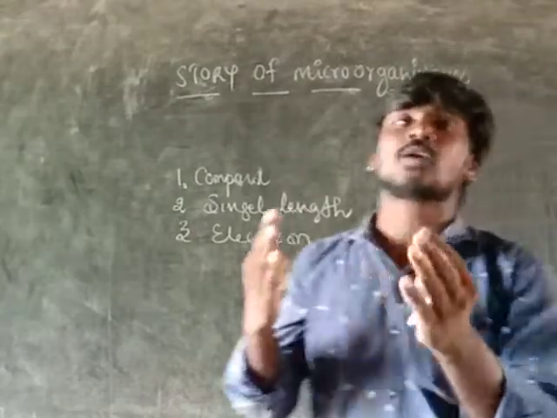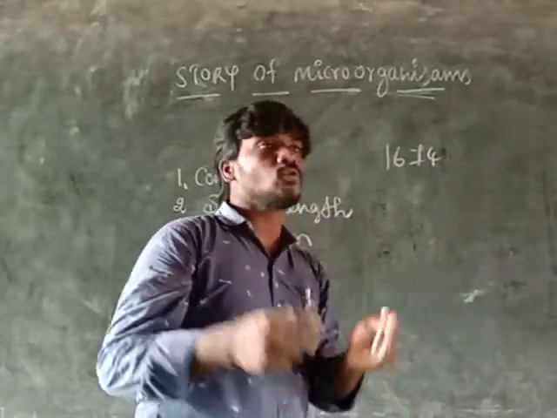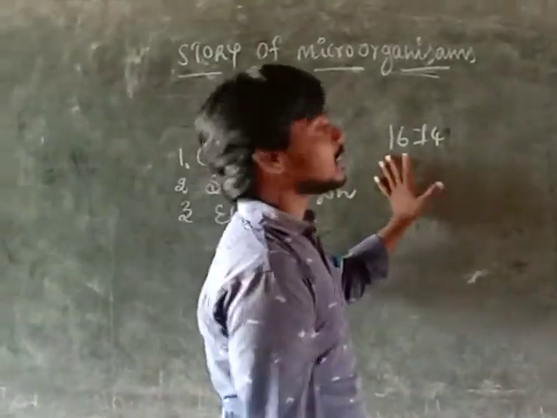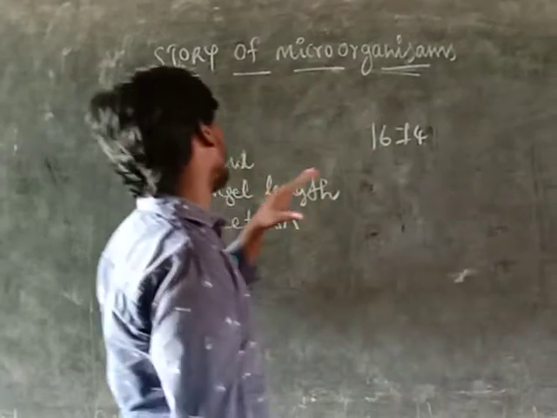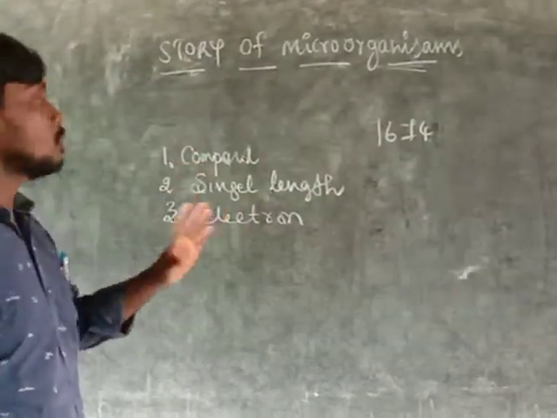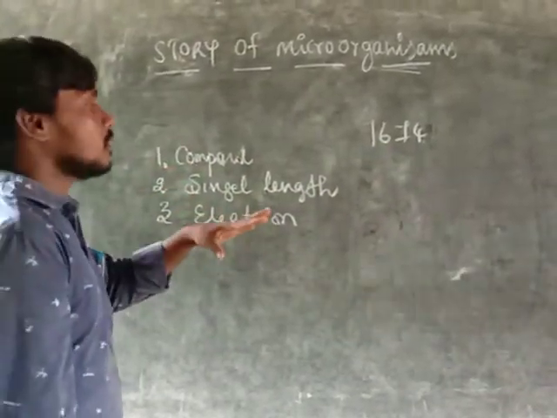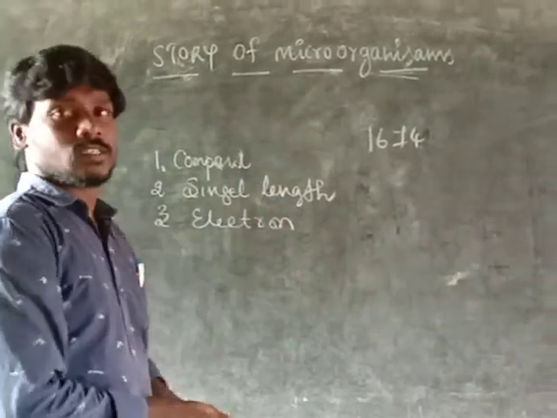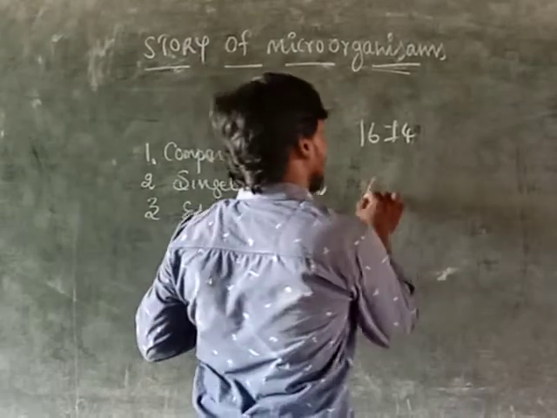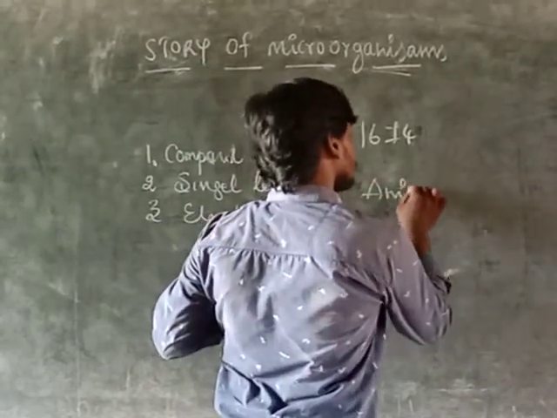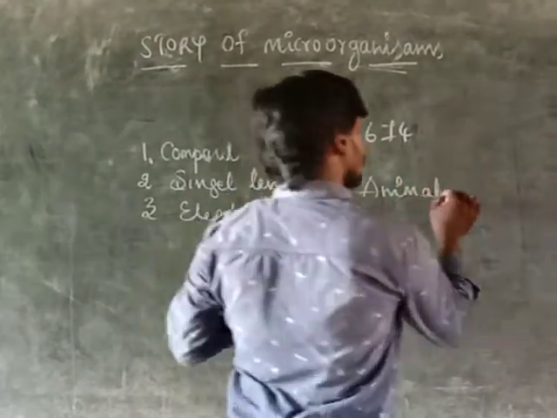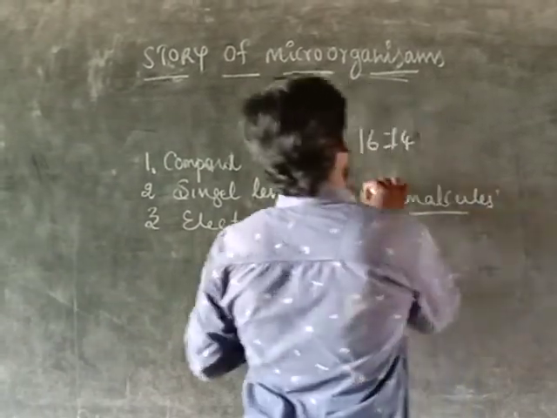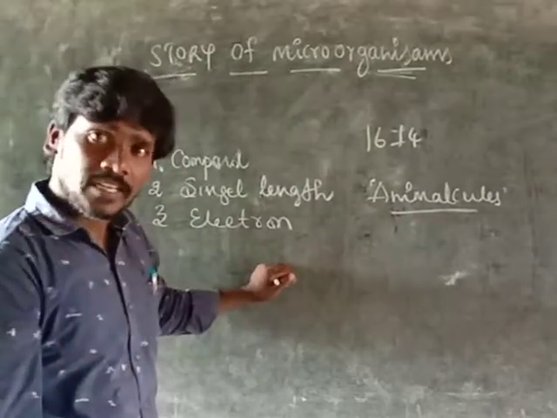Before 1674, before Antony van Leeuwenhoek discovered the single lens microscope, these were called animalcules, which are very small.